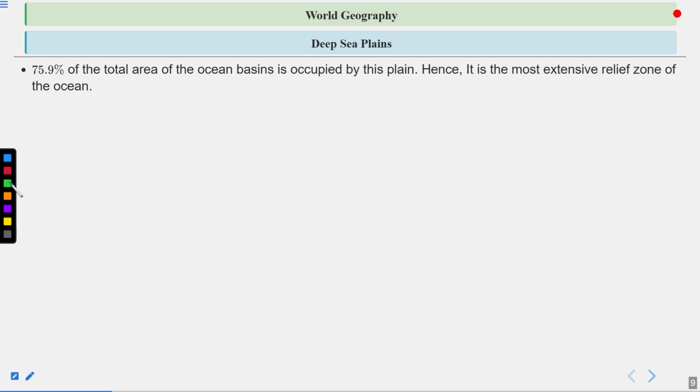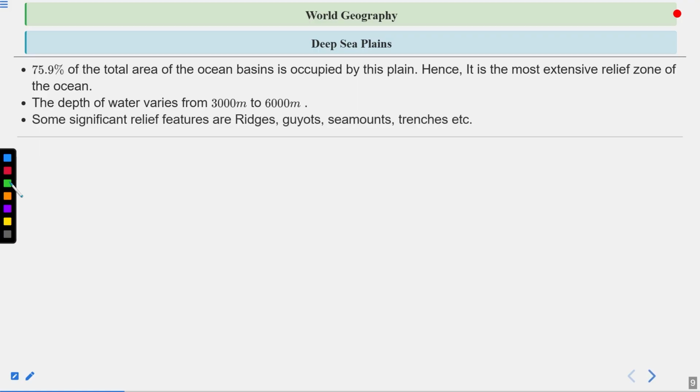Then come the deep sea plains. 75.9% of the total area of the ocean basin is occupied by this plain. Hence, it is the most extensive relief zone of the ocean. The depth of water varies from 3000 meters to 6000 meters. Some significant relief features are ridges, guyots, seamounts, trenches, etc. So that is the average depth of deep sea plains, from 3000 meters to 6000 meters.